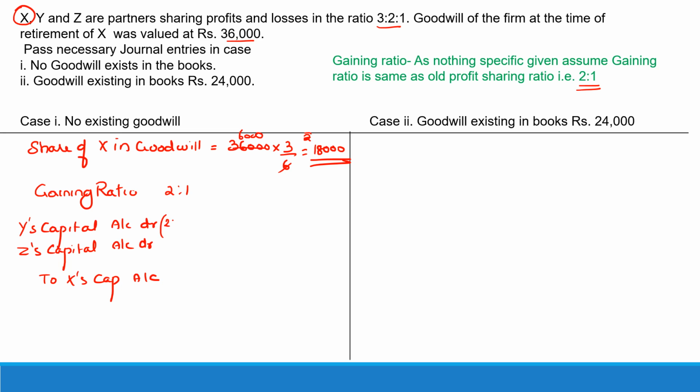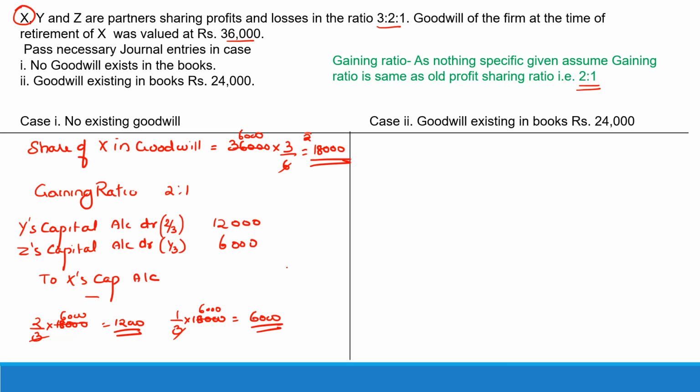Now 2/3 and 1/3 being the gaining ratio, you'll find 2/3 of 18,000. That would be 12,000. So Y would be contributing 12,000. Z would be contributing 1/3 of 18,000, that would be 6,000. And totally they will give to X his share of goodwill of 18,000. So I hope that is clear.